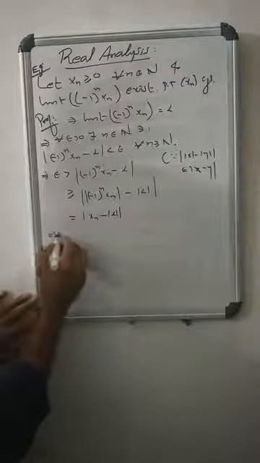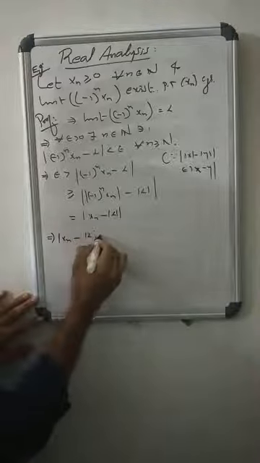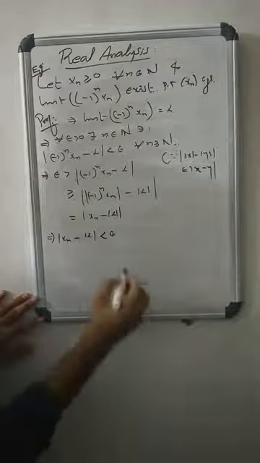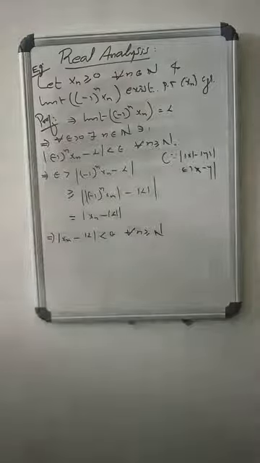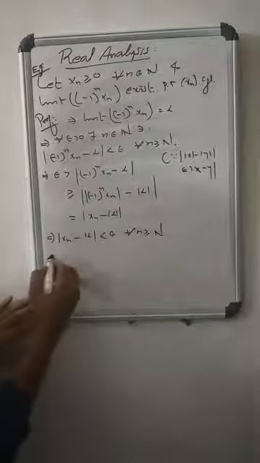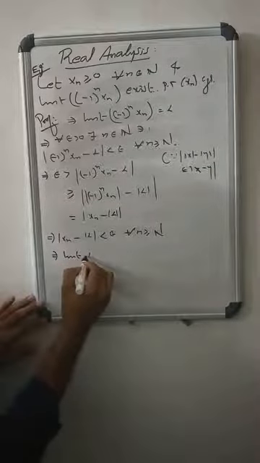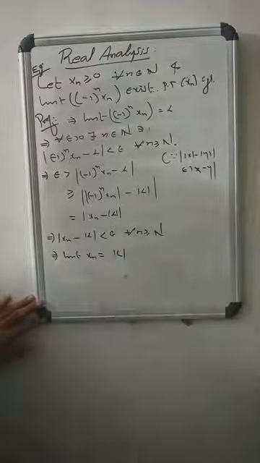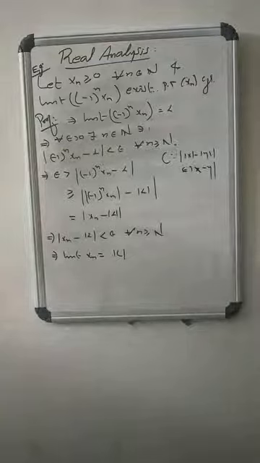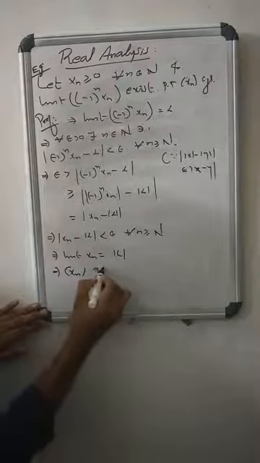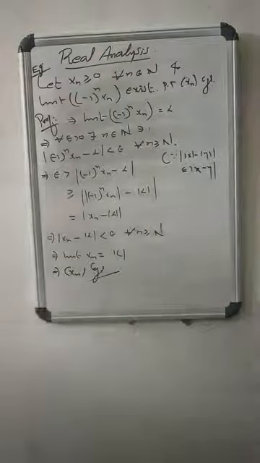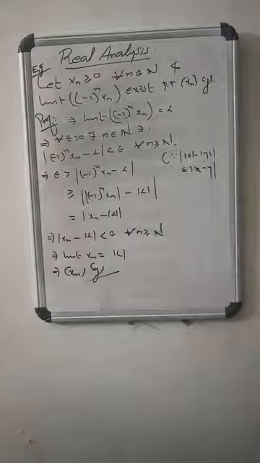That means |x_n| minus |L| is less than epsilon for all n greater than or equal to N. That means the limit of x_n equals |L|, so the limit of x_n equals |L| means the sequence x_n converges. That is what we wanted to prove. Agree? Okay.